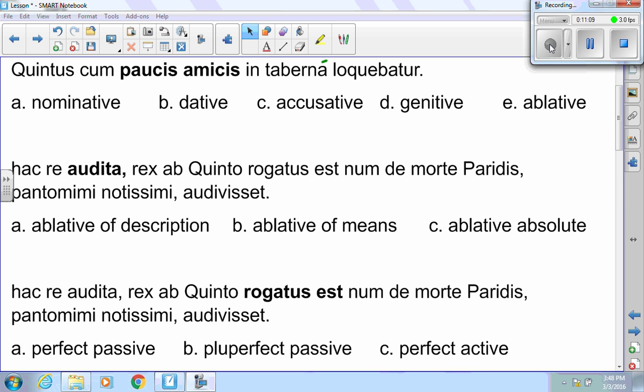Here's a chance for you to practice some of these skills that you're going to have for your test tomorrow. Go through, look at the highlighted words, the bolded words, and see if you can circle the right answer. Give you a couple seconds.